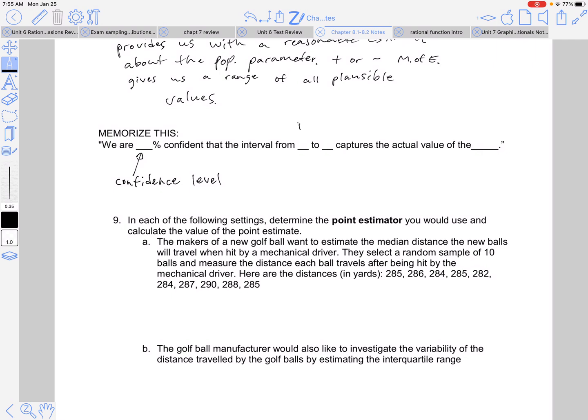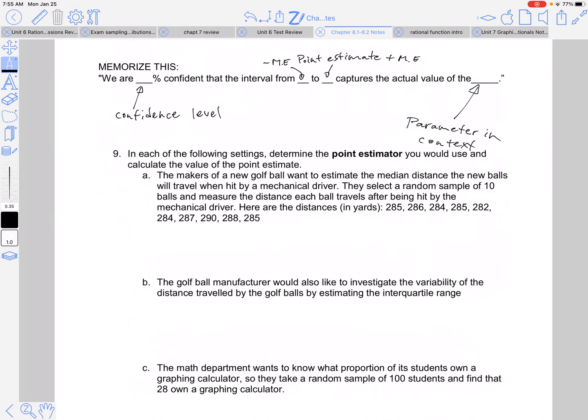And then your point estimate plus your margin of error, subtract your margin of error. Subtract will go here, plus will go there. So we're going to say we are 80% confident that the interval from 30% to 40% captures the actual value of the proportion of red beads. So we'll describe our parameter in context right here. Okay, so memorize that. We're going to come back to it.